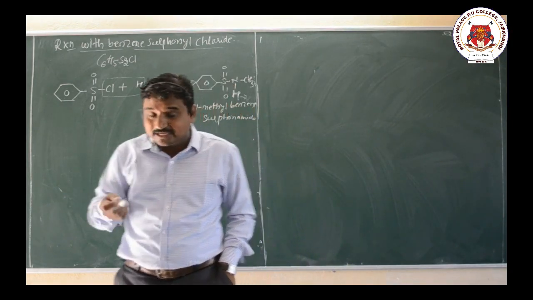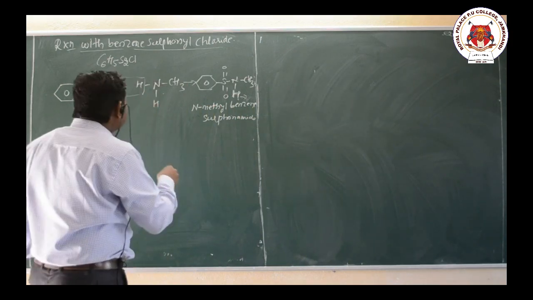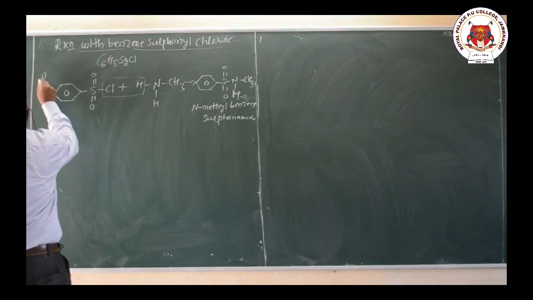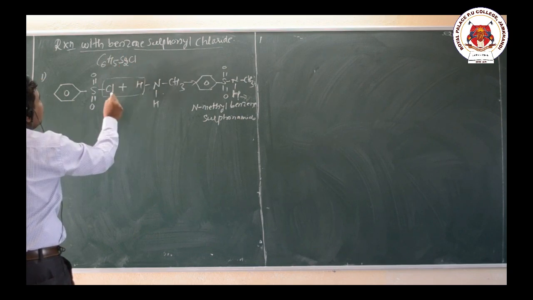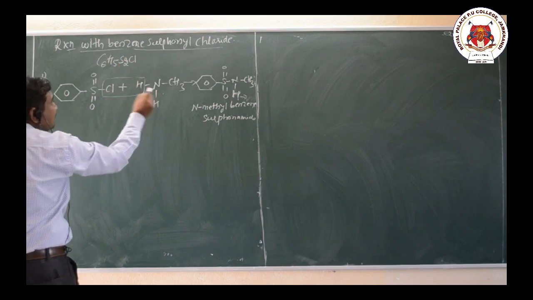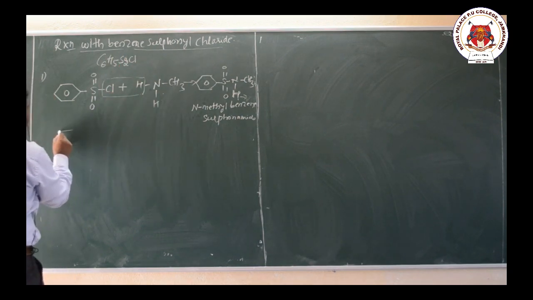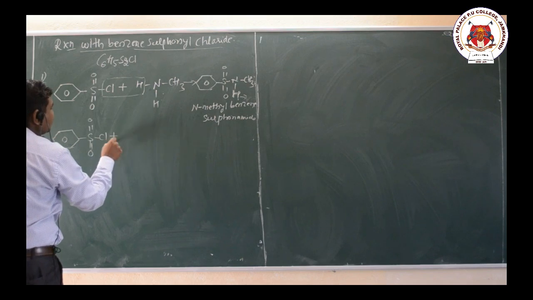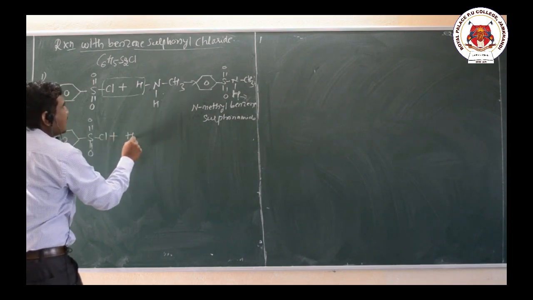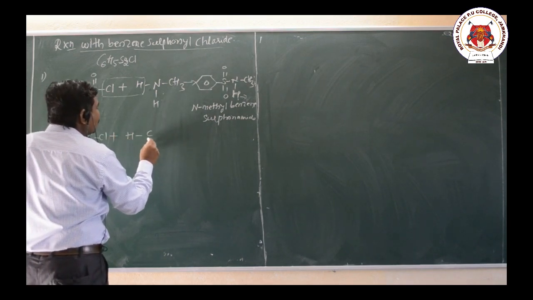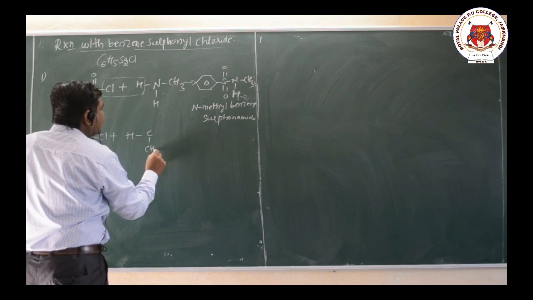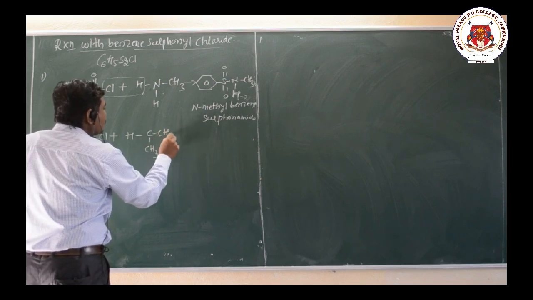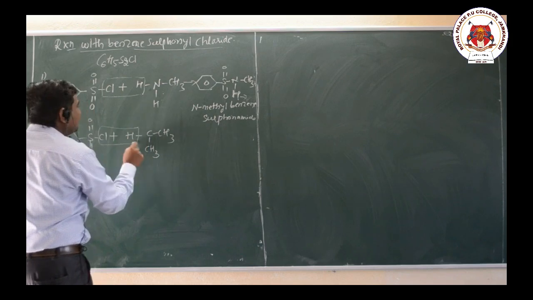So this is the reaction with benzene sulfonyl chloride and primary amine. Now for the reaction with benzene sulfonyl chloride, I will take one secondary amine example, dimethylamine. Again here, same thing, loss of HCl takes place.